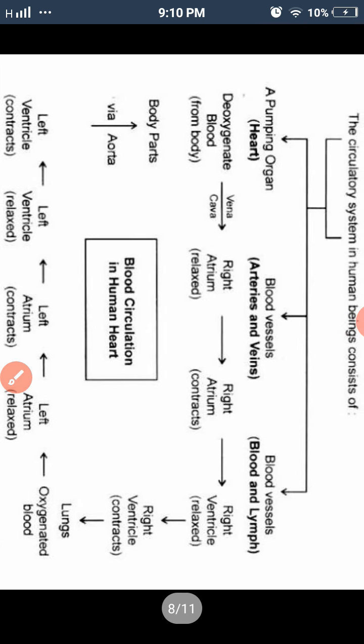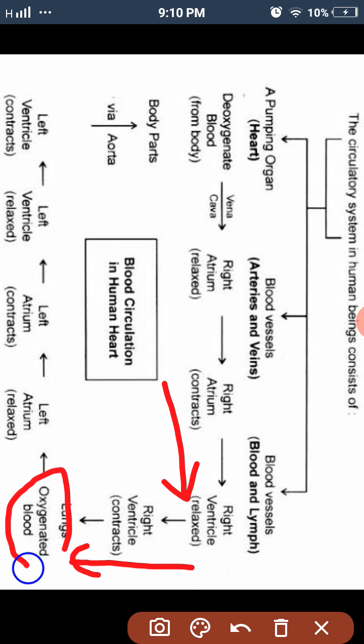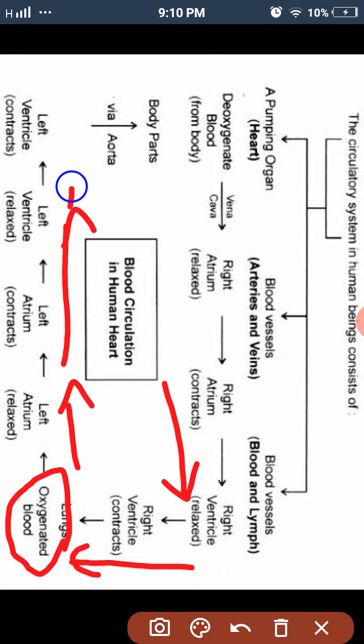You have to write it in a sentence. Here it's just a flow chart. The deoxygenated blood from the body enters the right atrium, from the right atrium it goes to the right ventricle, and from the right ventricle it goes to the lungs. In the lungs it becomes oxygenated. Then oxygenated blood from the lungs enters the left atrium, then the left ventricle, and goes to the body parts. Again in the body parts it becomes deoxygenated, and deoxygenated blood comes again to the heart. So this way it circulates in our body.